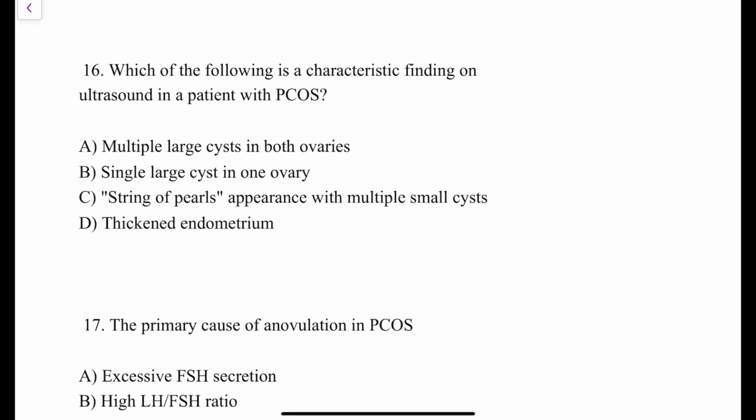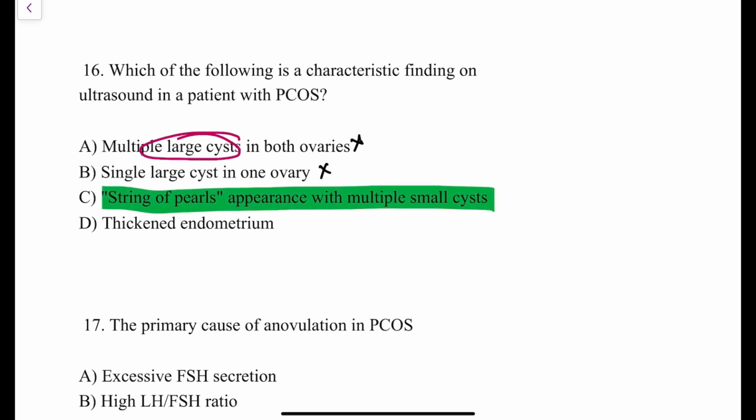Fine. So coming back to the original question, which of the following is a characteristic finding on ultrasound in patients with PCOS? The first option here they have given multiple large cysts. No, it is not. It is definitely multiple cysts, but it is definitely not multiple large cysts. Those are multiple small immature follicles. So this option is also ruled out. Single large cyst in one ovary? No. String of pearls appearance with multiple small cysts? Yes. So this is the answer to this question.